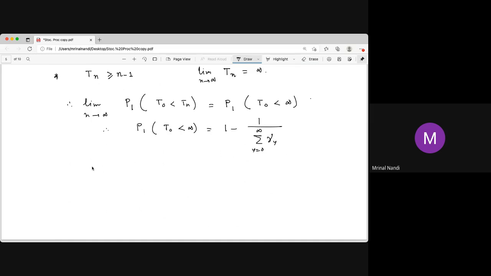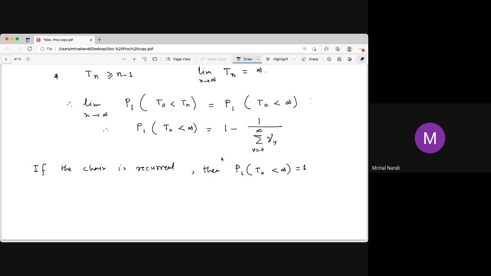Now we know the probability of the hitting time being finite. Now, if the chain is recurrent, we are going to the recurrent or transient chain question. If the chain is recurrent, then we know that the hitting time of 0 must be finite. Every state is recurrent, that means if 0 is a recurrent state, then the hitting time will be finite. That probability is 1.